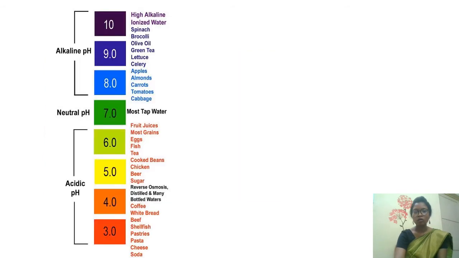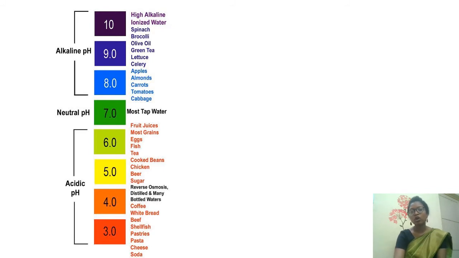Okay. Now you can see here there are some numbers. So there are more acidic, less acidic, or some are not acidic, they are neutral. If it is 7, then it is not acidic and it is not basic, it is neutral. If it is less than 7, then it will be acidic. And if it is more than 7, then we can say these are basic or bases.